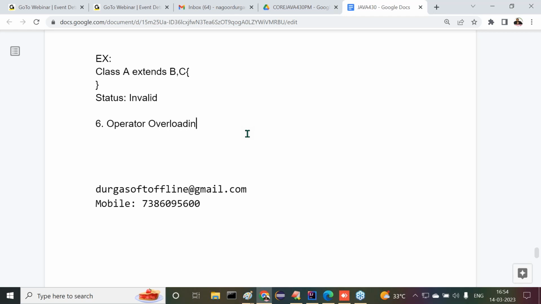Operator overloading is not possible in Java. What's the next topic, sir? Now tell me, operator overloading is not possible in Java. This is the title. What we have to understand.